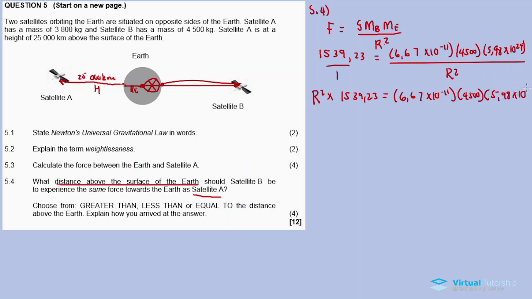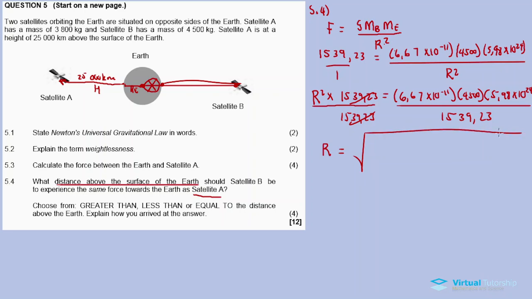5.98 times 10 to exponent 24. Divide both sides by 1539.23, which cancels, and then r squared. In fact, r is equal to, since we have r squared, I'm going to take the square root on both sides of the equation.